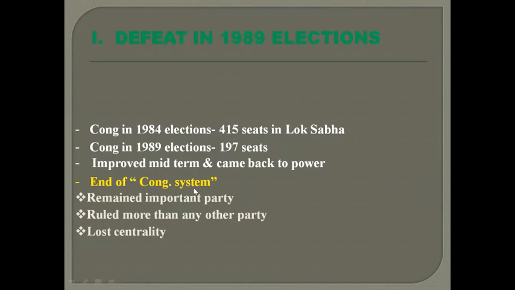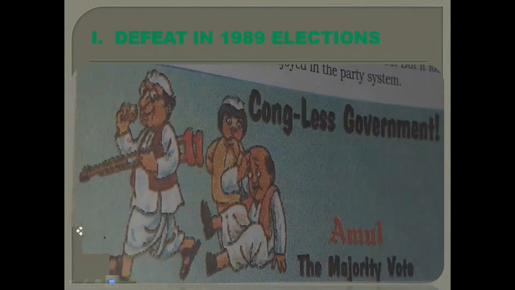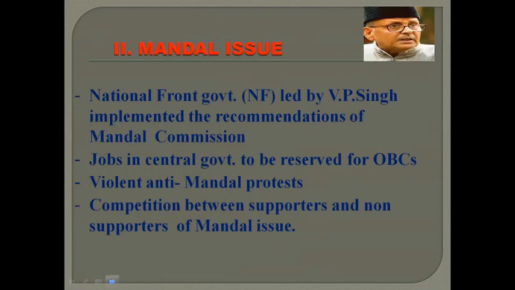Congress system was where Congress was the most dominating party, the one that stood above all. That was the Congress system. It remained the most important party and it ruled more than any other party, but it lost its centrality. So you can see this Amul ad which shows it is a Congress government. So the impact of Congress became less.